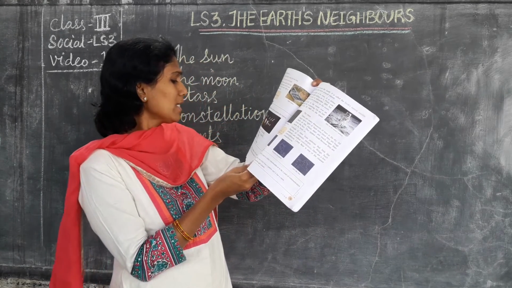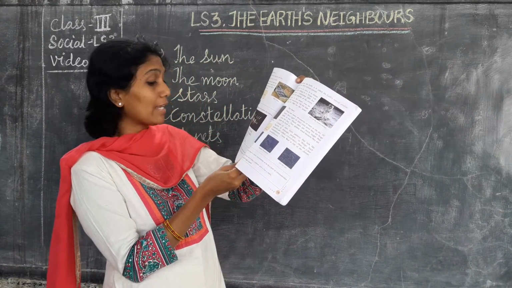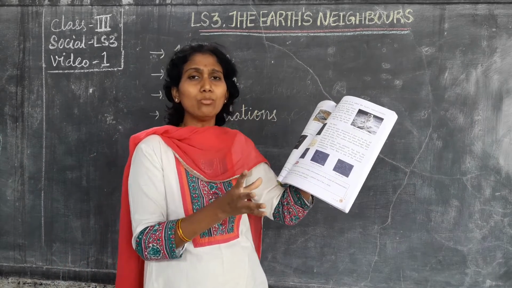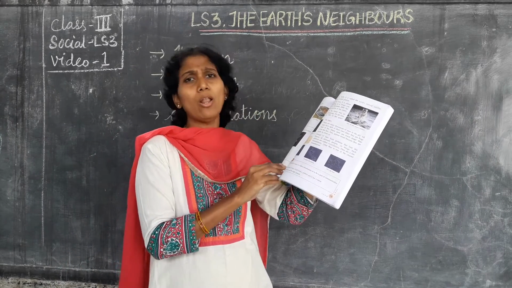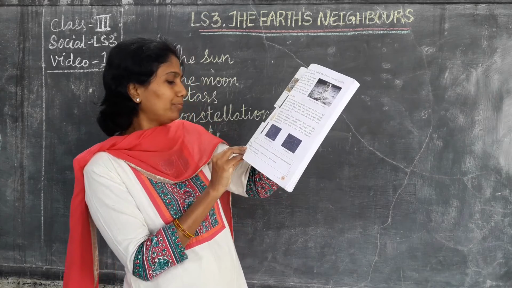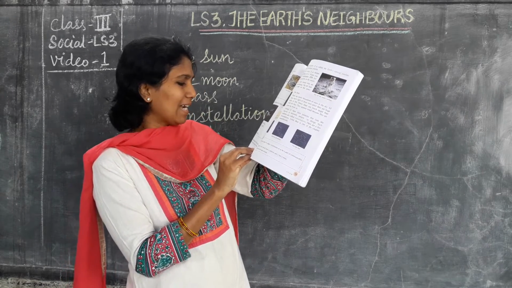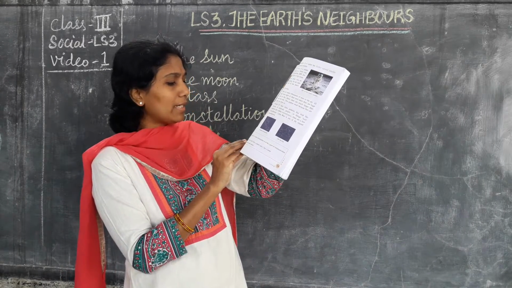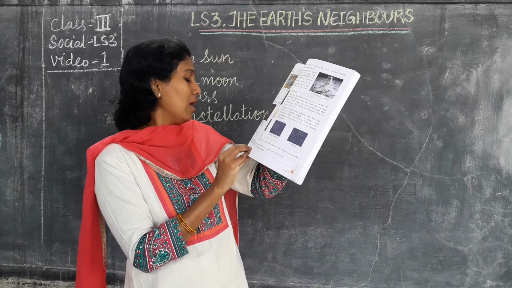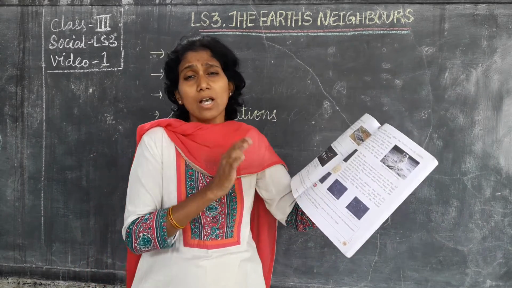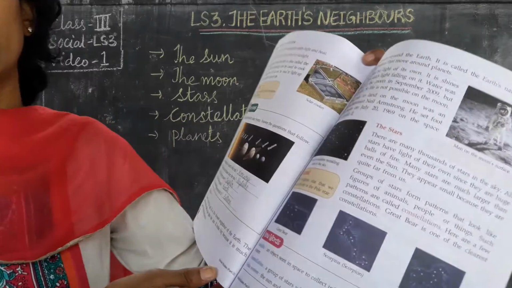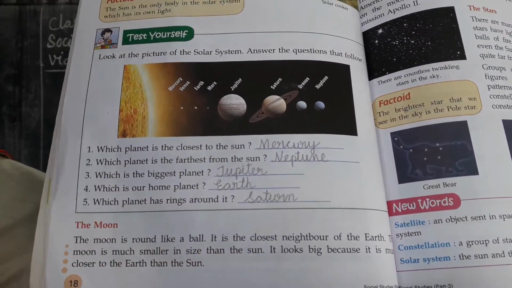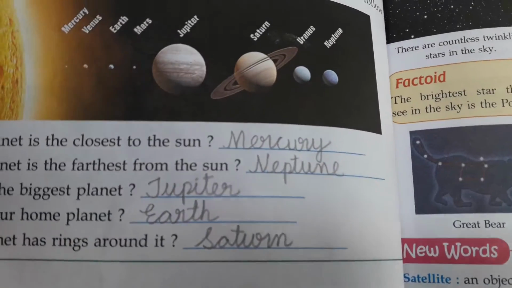The moon is much smaller in size than the sun. When compared to the sun, the moon is very small. It looks big because it is much closer to the earth than the sun, because the sun is very far from the earth. But if the sun were near to us, it would be very hot for us. Correct or not? Even now we cannot go near the sun.